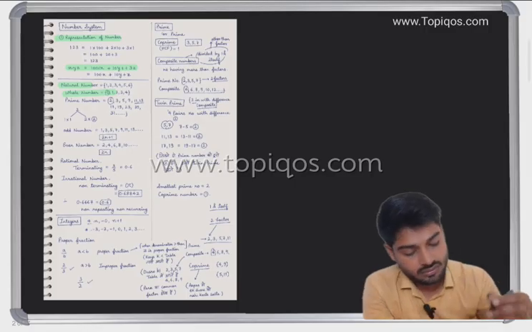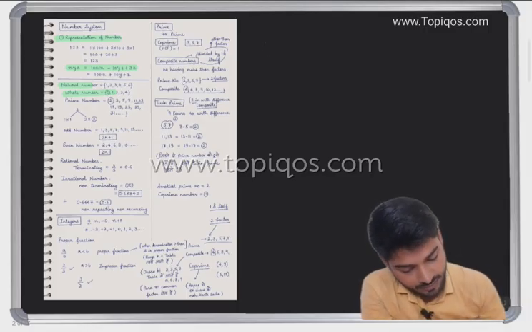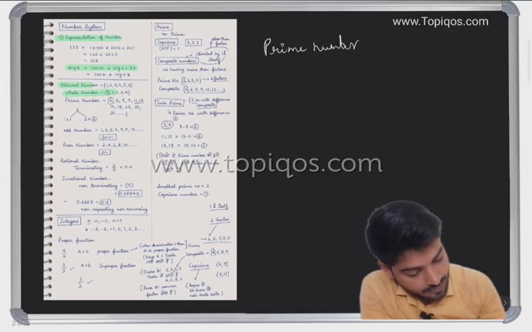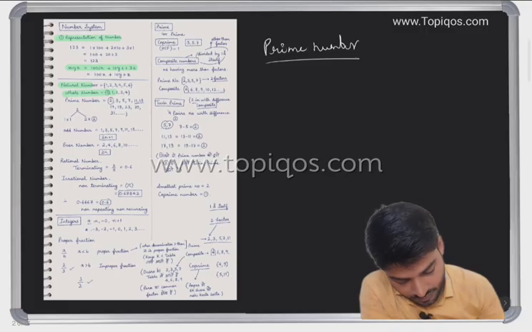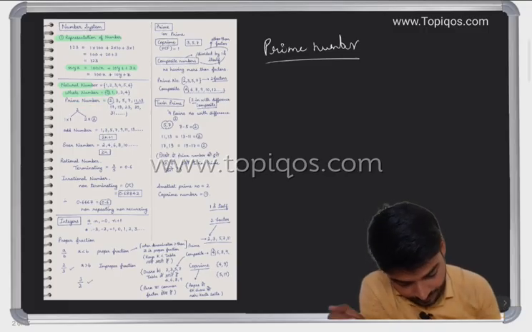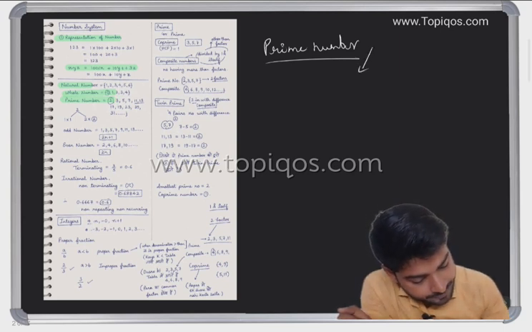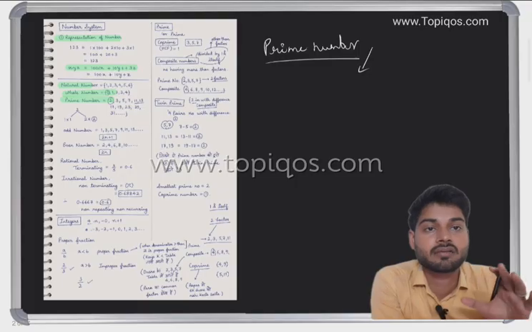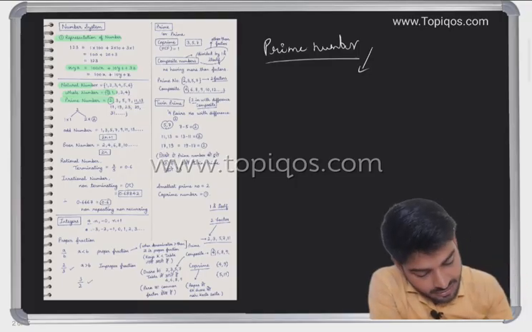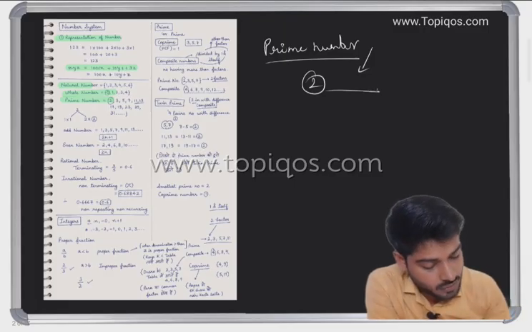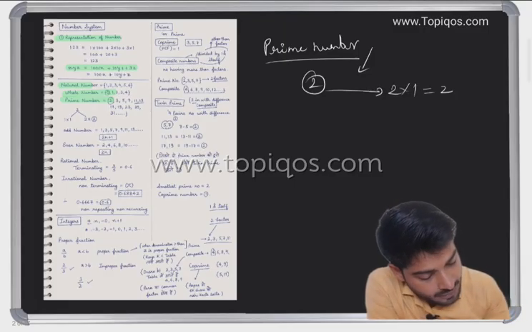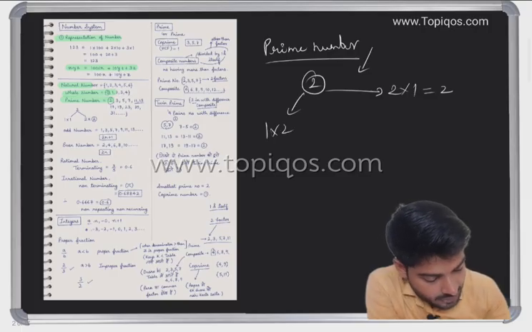For example, 2 can be divided by itself: it comes in the two table, 2 ones are 2, and it also comes in the ones table, 1 two is 2. So here we have a 2, here we have a 2.